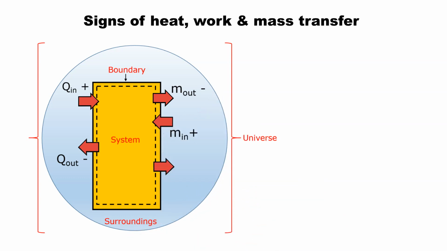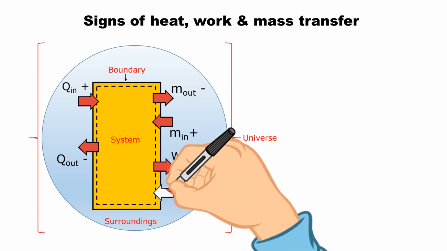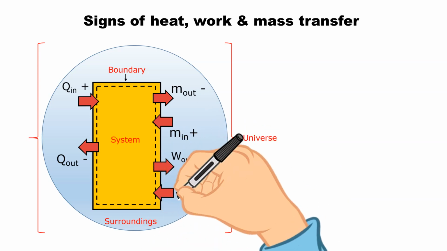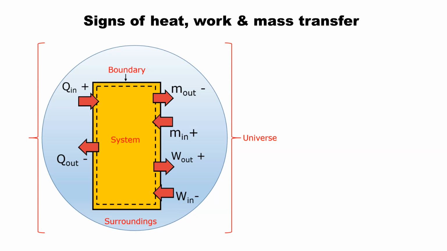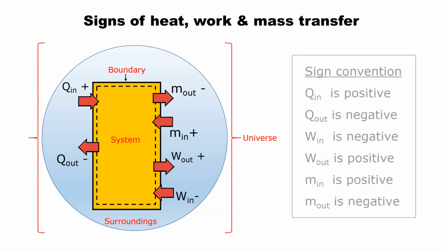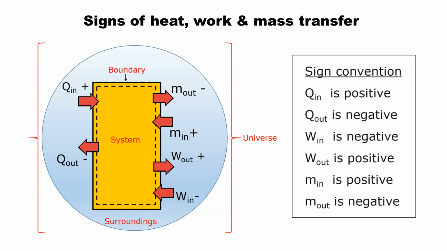If the system does work, that means work flows out of the system, it is positive. If work is done on the system, then it is negative. Here, heat and work have the opposite sign. Note that the sign convention for work used by chemists and engineers is opposite. In engineering, when the system does work, it is producing positive work. However, in chemistry, if the system does work, its internal energy is decreasing, and thus, the work takes a negative sign in this case.